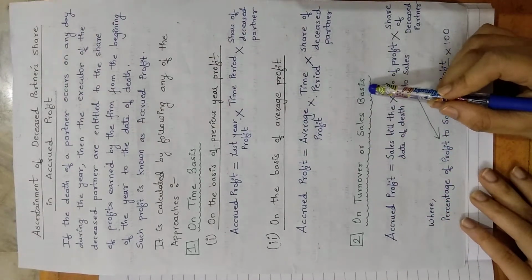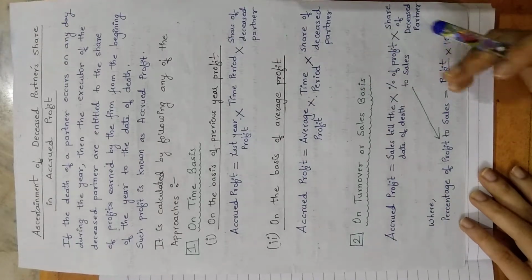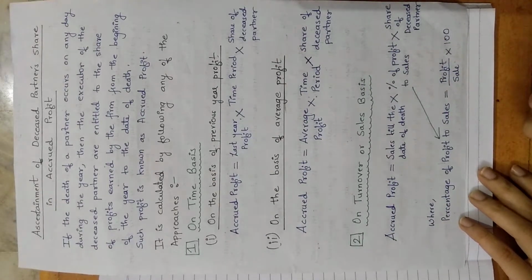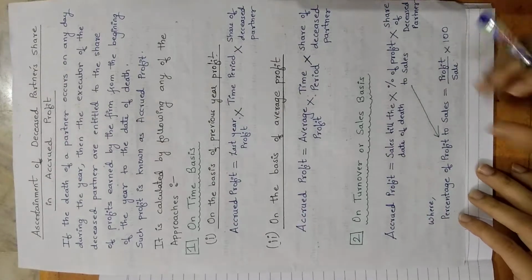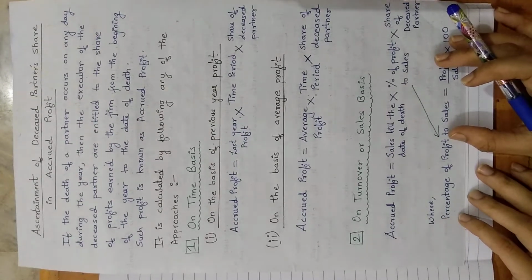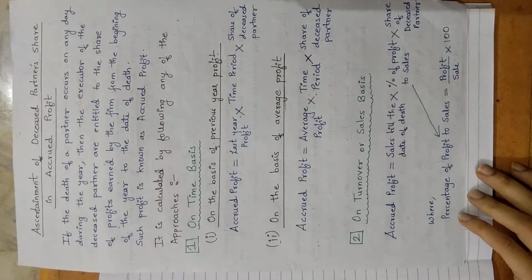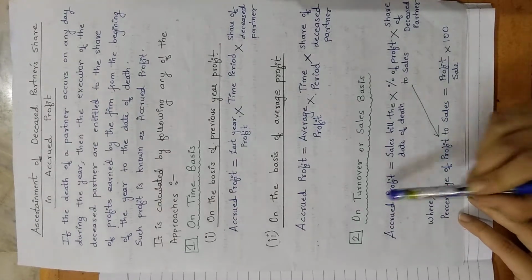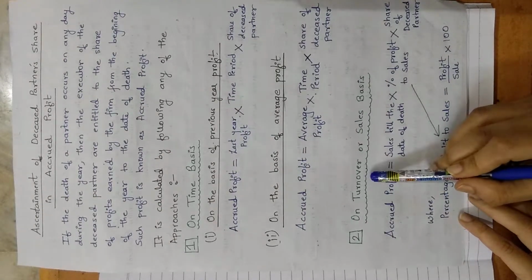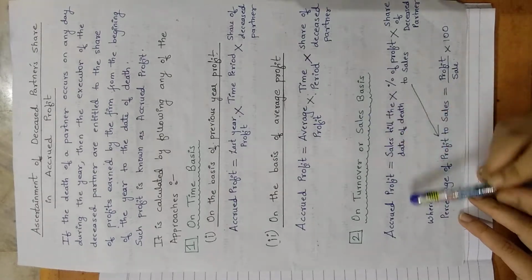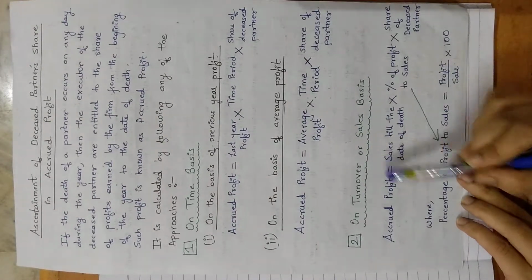Sales, that is what the business has sold in that year, the goods that the business sold, that is called as sales. What is the amount of goods that the business has sold in that particular year, that information will be given to you. That amount is called as sales. So how to calculate accrued profit based on turnover or based on sales? This is the formula which you have to apply.